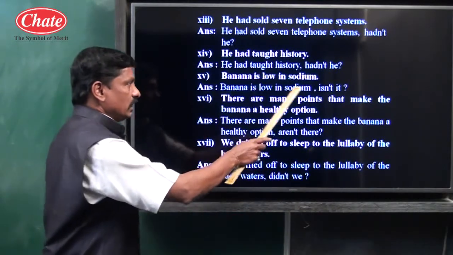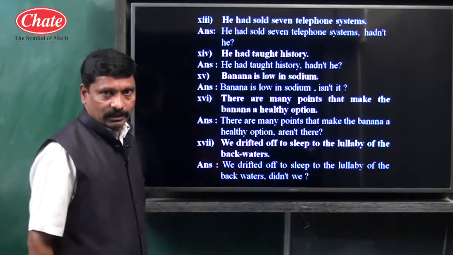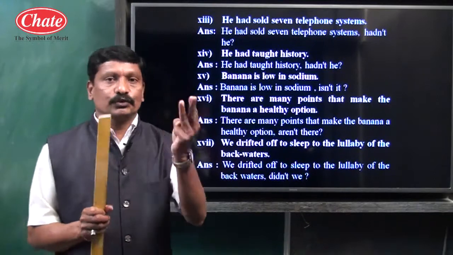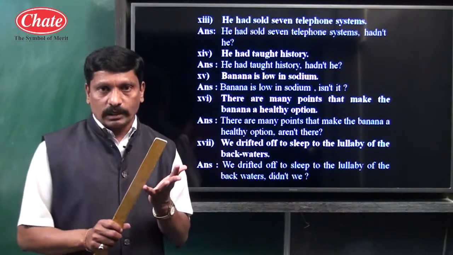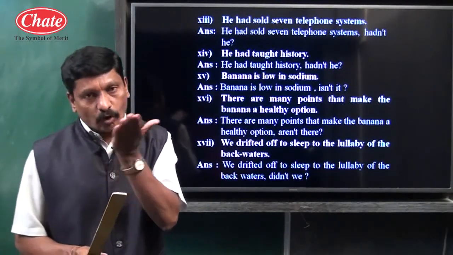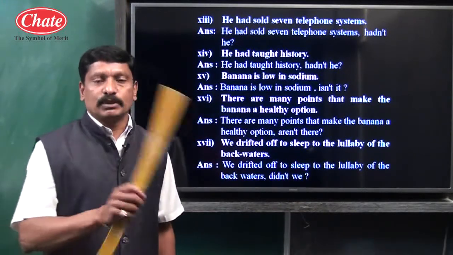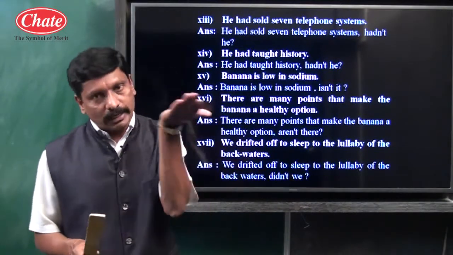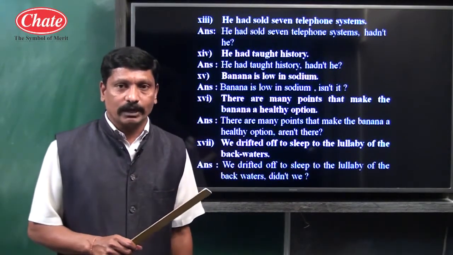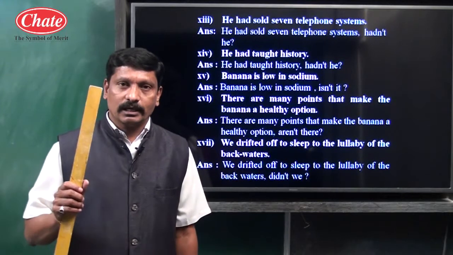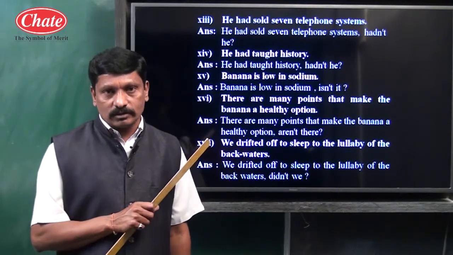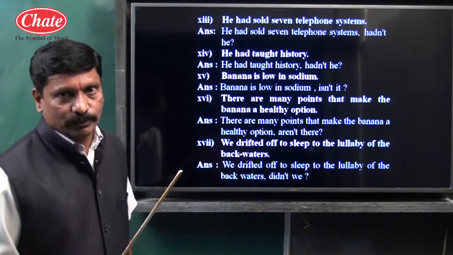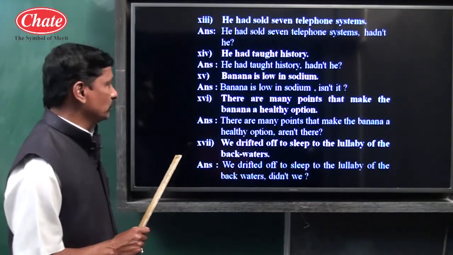"Is" is already the auxiliary, so: isn't it? I will repeat once again. For adding a question tag, three things are needed. For a noun, use a pronoun. If the sentence is affirmative, the tag should be negative. If the sentence is negative, the tag should be affirmative. And third, use the helping verb, that is, the auxiliary of the tense of the given sentence.